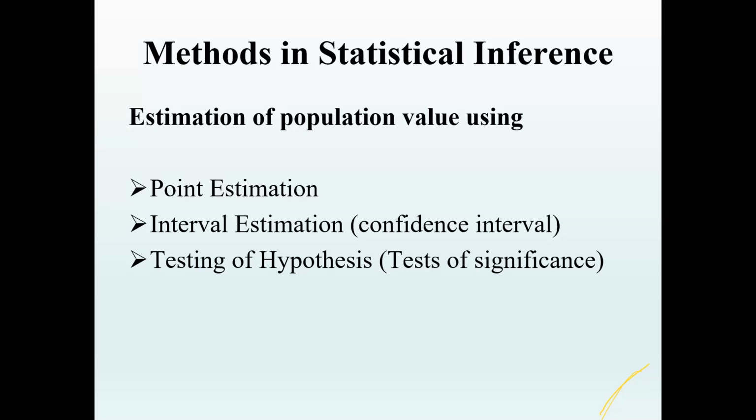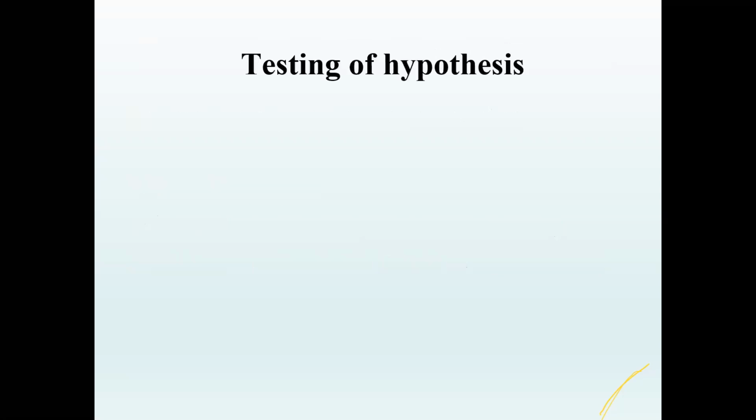Now, if you are doing an interval estimation, you estimate the mean hemoglobin level of that adolescent age group, then you calculate the standard error, then you calculate the confidence interval, and you say that the range in which the unknown population value for hemoglobin will vary is, say, between 11.5 and 12 or 13. That is how we do interval estimation. When it comes to testing of hypothesis, we have an assumption which we want to test. We want to see whether it is true or not. That is the difference between point, interval and testing of hypothesis.